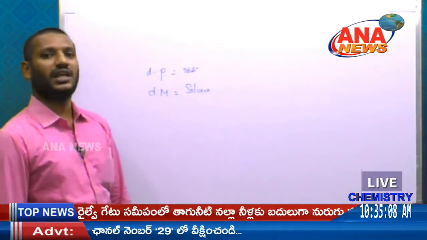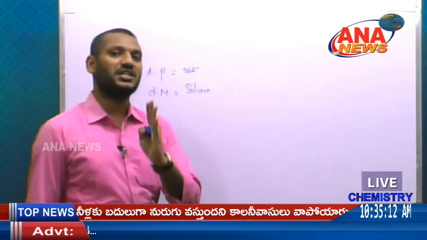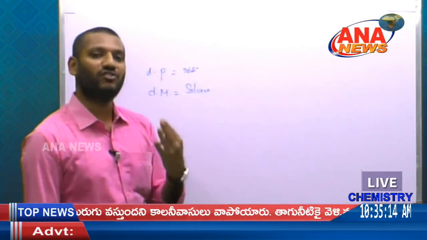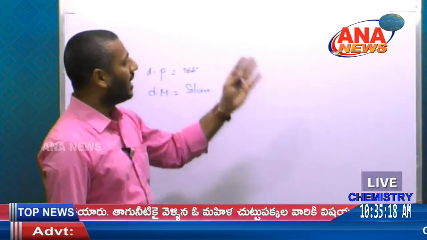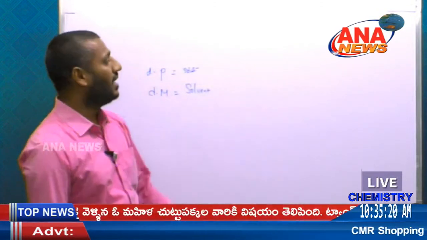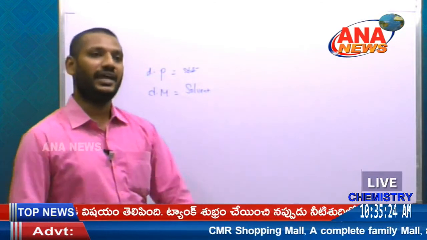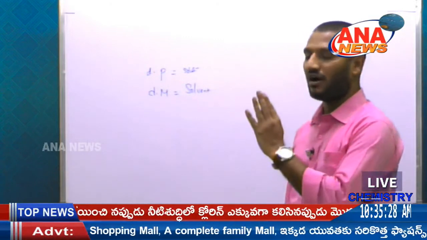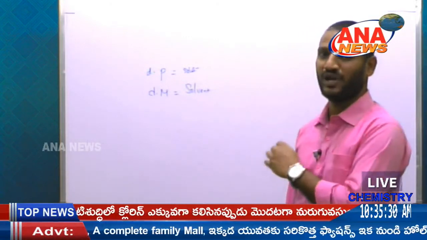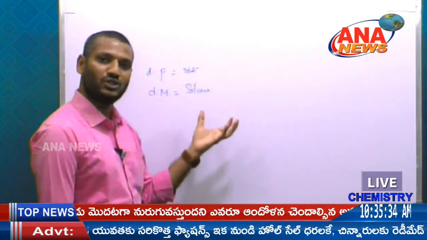Next, liquid in a liquid, like milk. In milk, about 15% is milk and the remaining 85% is water. That is liquid in a liquid, and also alcohol and water. Next one is gas in a gas phase. That is air. In the atmosphere, 78% is nitrogen and the remaining is oxygen and others, all of which can act as solvents. These are the different types of solutions based on physical state.